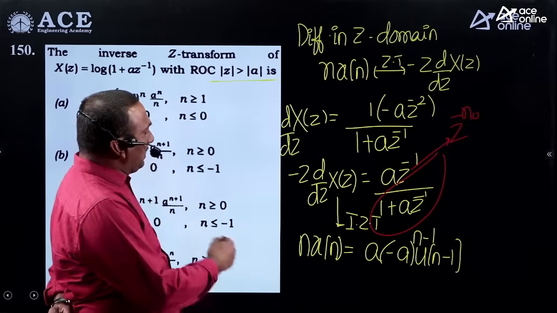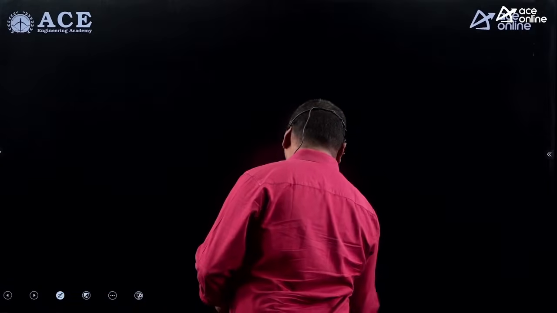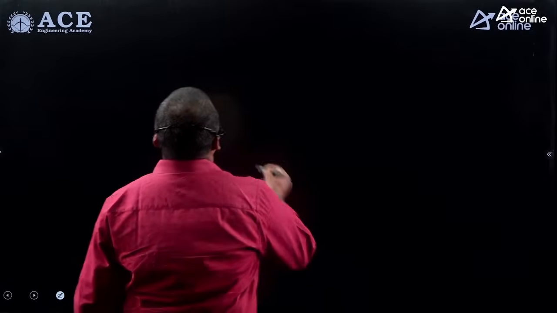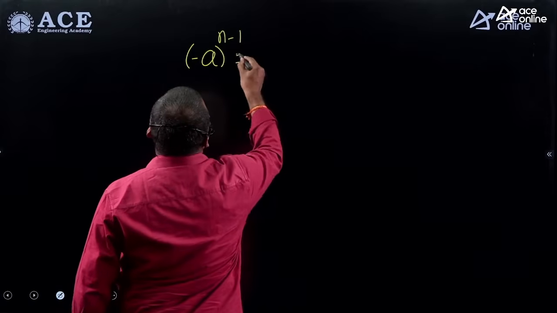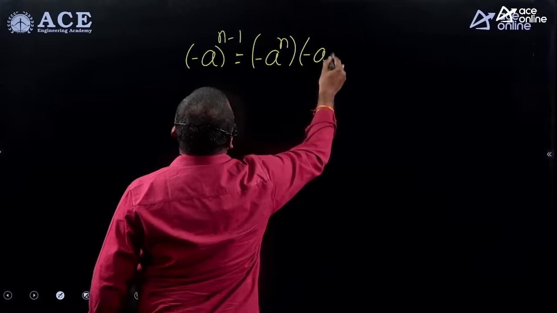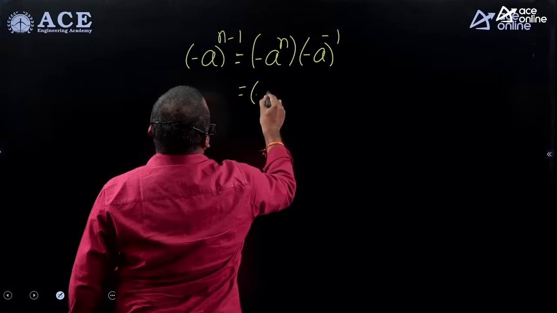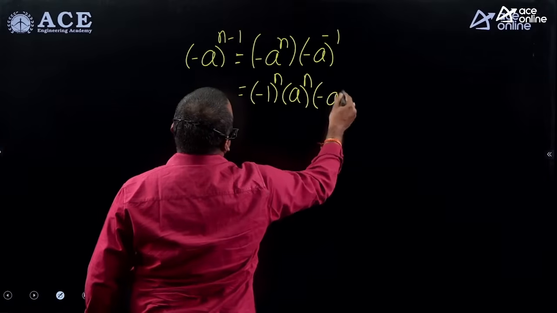So you have to do some mathematical adjustment here. That is minus a whole power n minus 1. We have minus a whole power n minus 1, that can be written as minus a whole power n into minus a whole inverse. Here also some adjustment is done, minus 1 whole power n into a power n into minus a whole inverse.